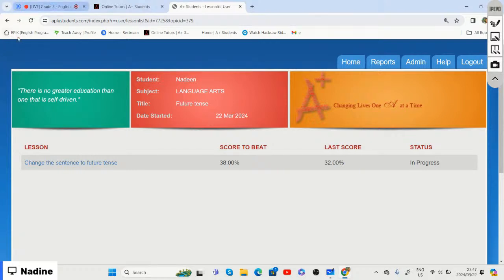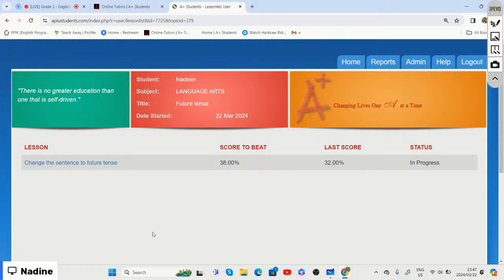All right, so that is basically it. We've now come to the end of our lesson on future tense. We said future tense shows things that are still going to happen, whether it is tomorrow, next week or next month, but it's still going to happen. And we also said that when it comes to the future tense, we need to add the word will in front of the verb, to show the tense within the sentence.